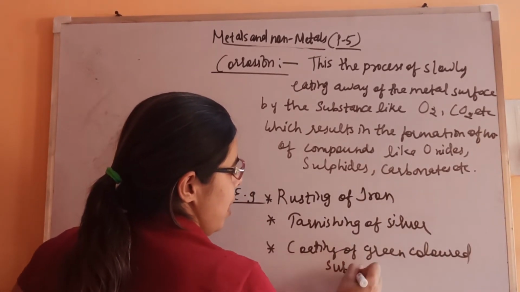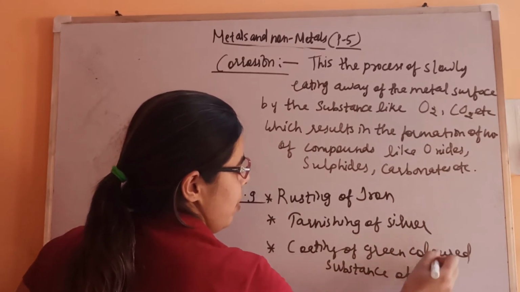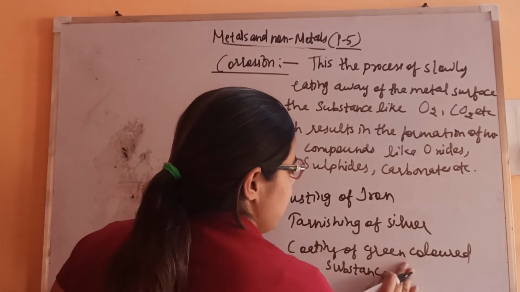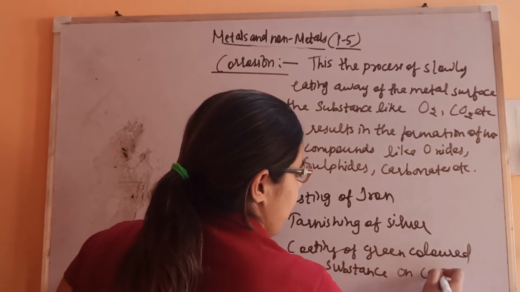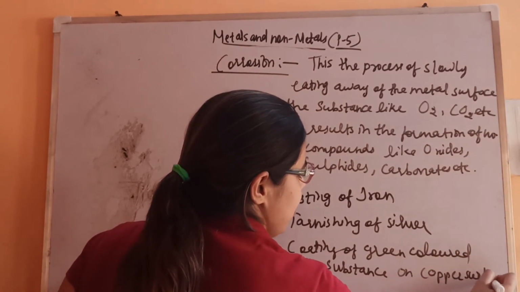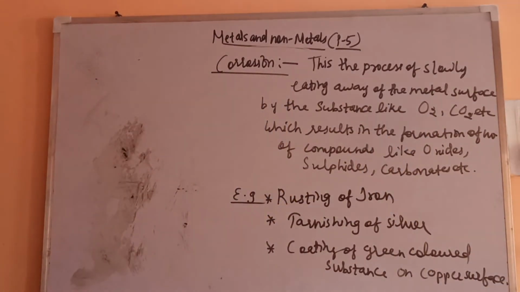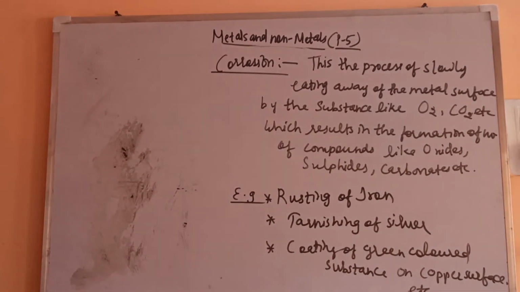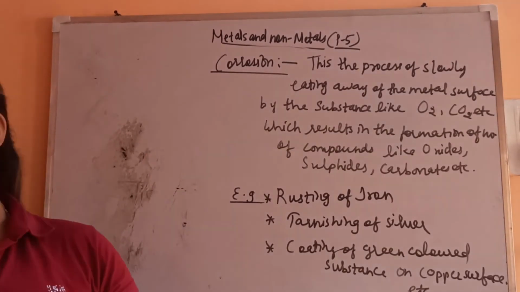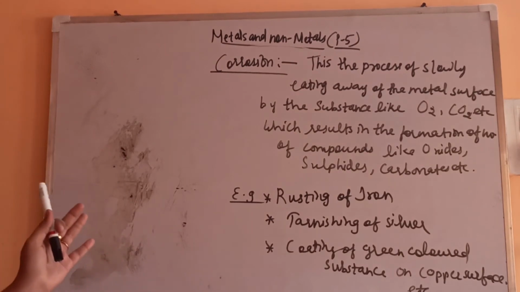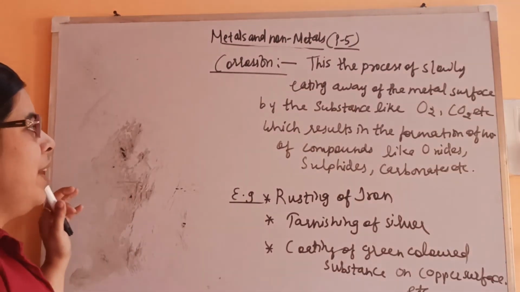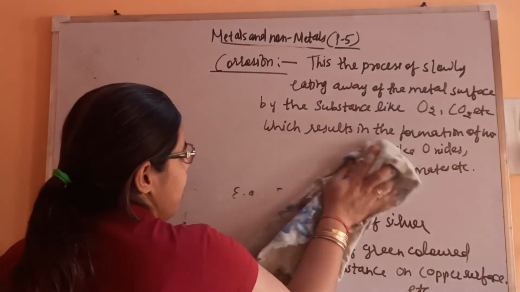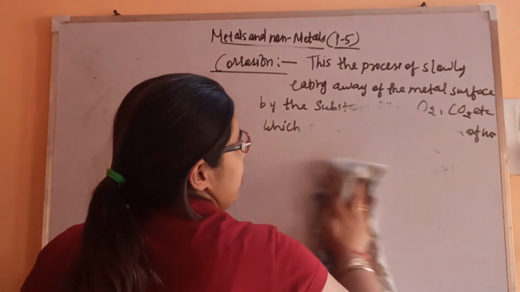All these are examples of corrosion, and other examples are also there. Fine. So now basically what is required for corrosion is that moisture has to be there, and oxygen. If we remove the contact of these substances, then corrosion will not take place. Fine. So let's see the methods of preventing corrosion.